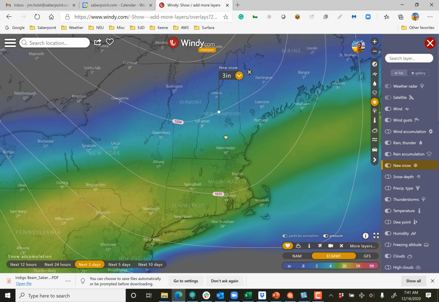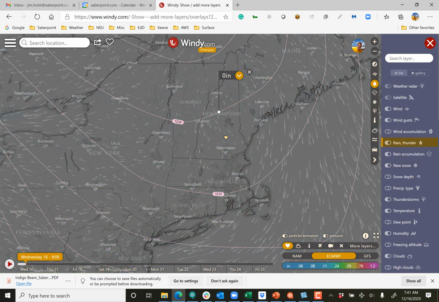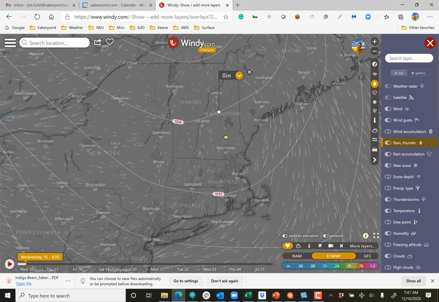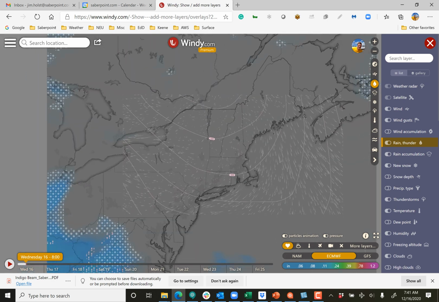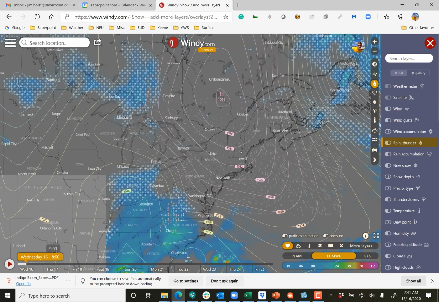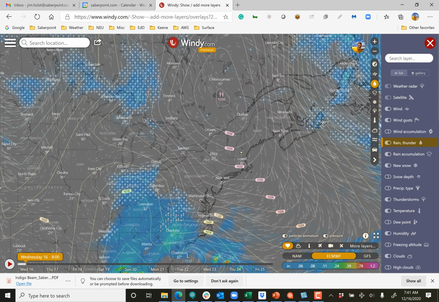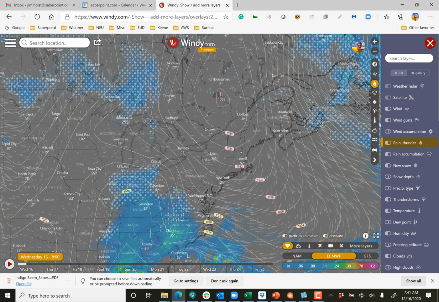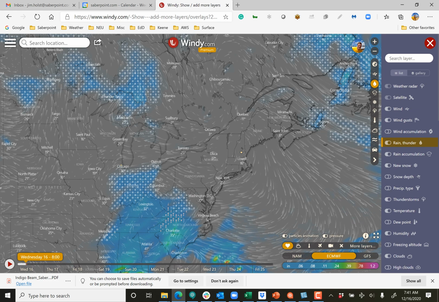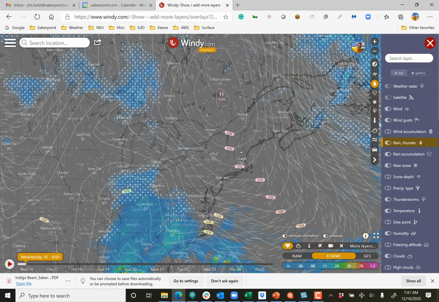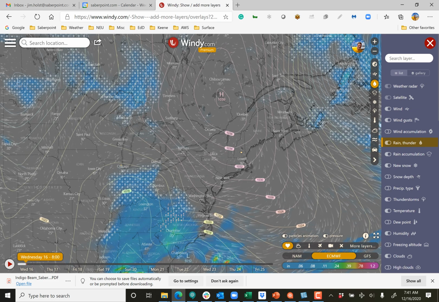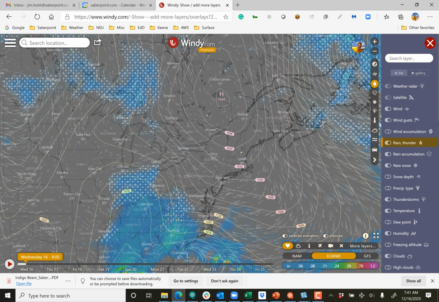Now this is where you need a little bit of meteorology background to understand this, but if you click on rain and thunder on here, these are called isobars. I'm going to click out of here, come backwards and look at the model that you want. I have the European model chosen, and what I have is the pressure lines on here, so you can see the storm itself, and these particles are the wind that's moving around the particular systems.